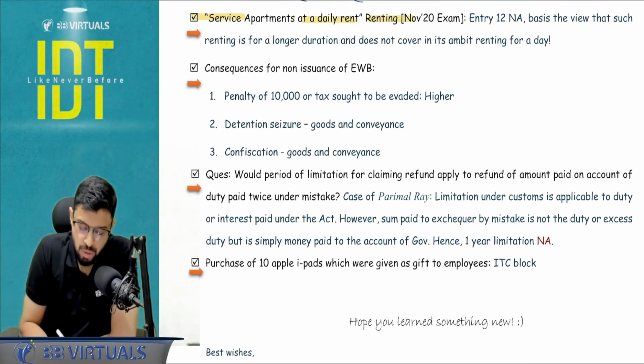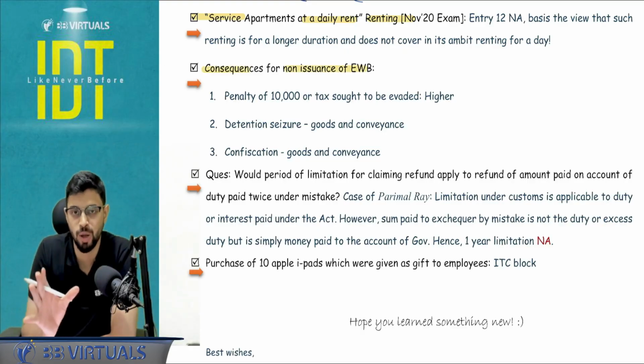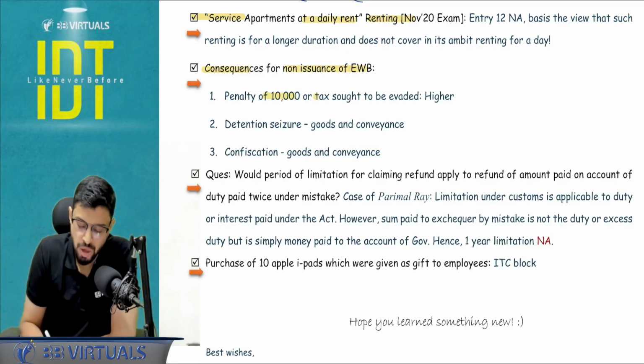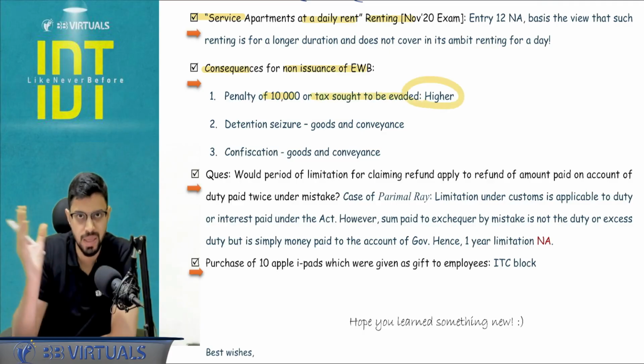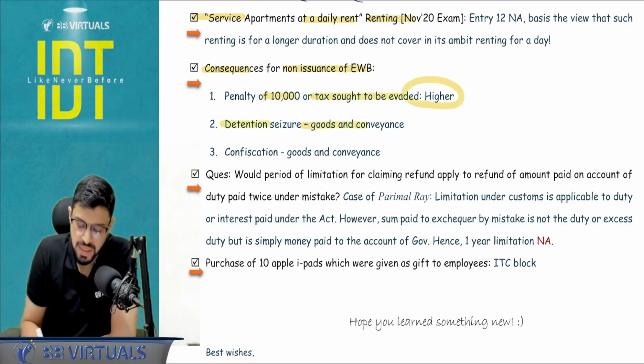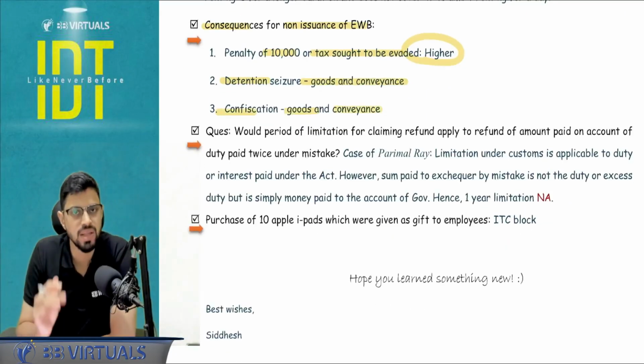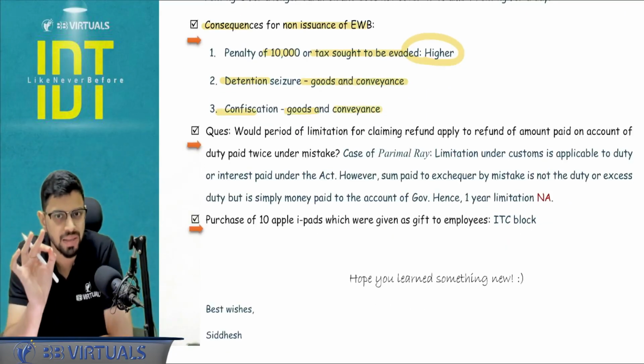If a question asks the consequences for non-issuance of an e-way bill, sometimes I have seen people go blank on what we are supposed to write. So 10,000 or tax sought to be evaded, whichever is higher, this comes from section 122. Detention, seizure of the goods and conveyance, this comes from section 129. Confiscation of goods and conveyance, this comes from section 130. At least write these 3 points.